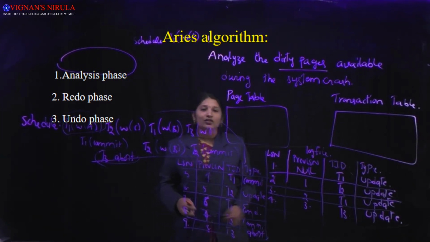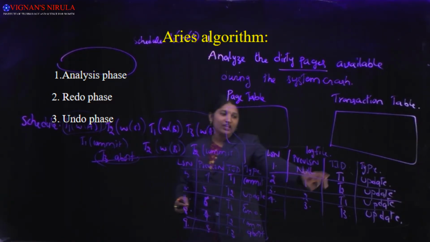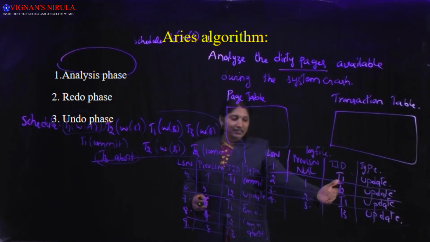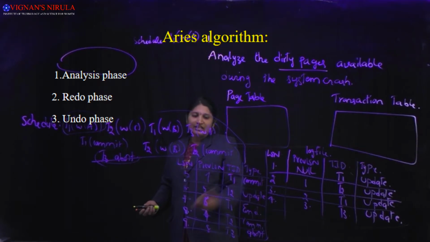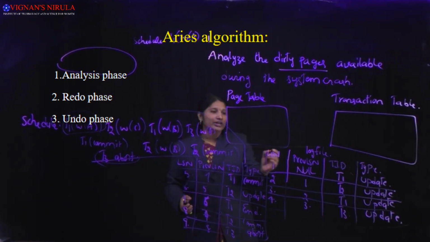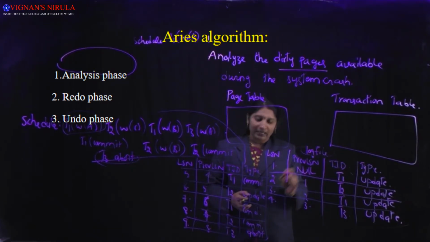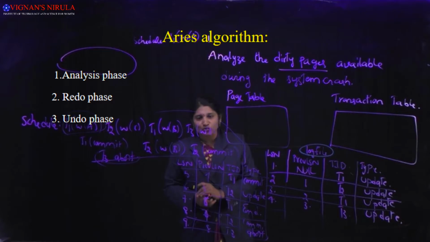I have written all the log records correspondingly. For the first action T1 update, for the second action T2 update, T1 update, T3 update, T1 commit, T2 update, T1 end, T2 commit and T3 abort. So we have written the log file according to the WAL protocol also.